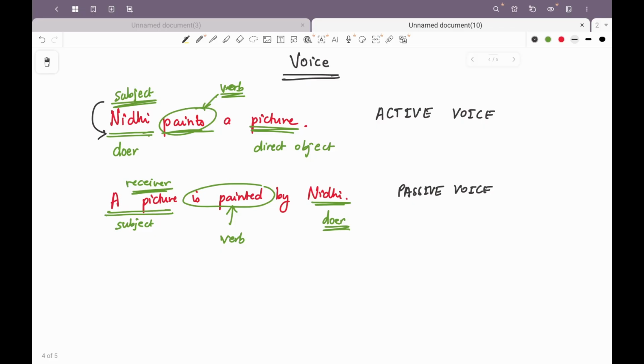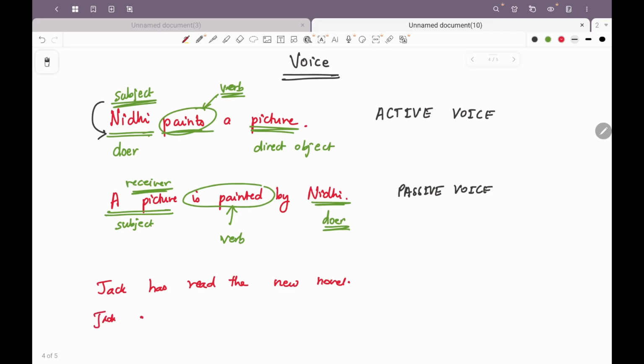Now there are certain notes that I would like you to make. Verbs in active voice can either be transitive verbs, that is verbs with an object, or intransitive verbs, meaning verbs without an object. What does that mean? Let us quickly take an example. Jack has read the new novel.